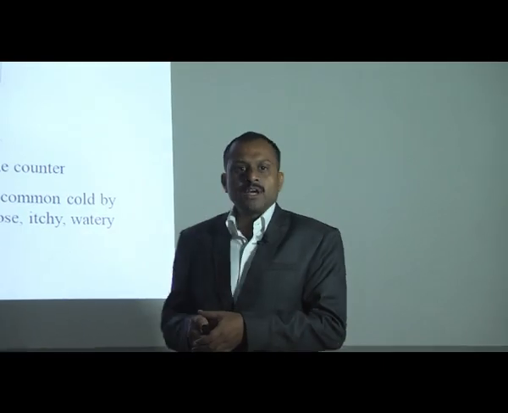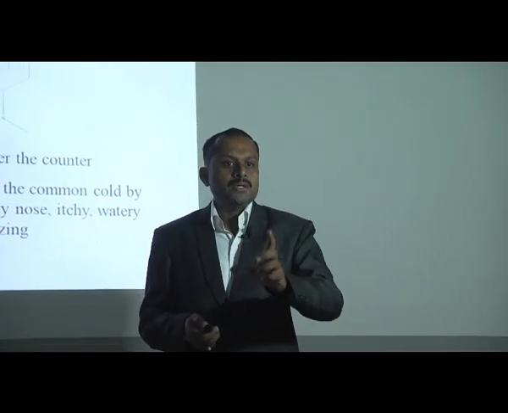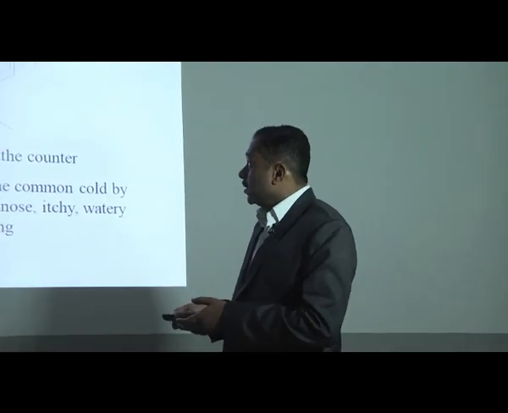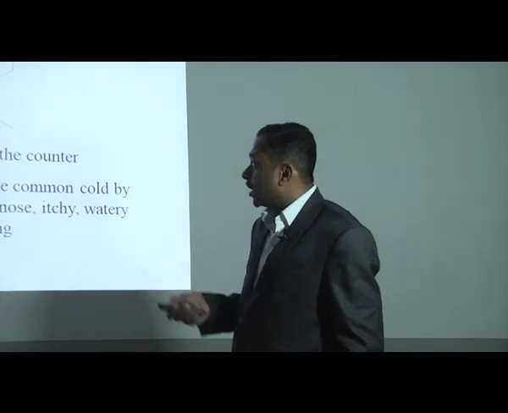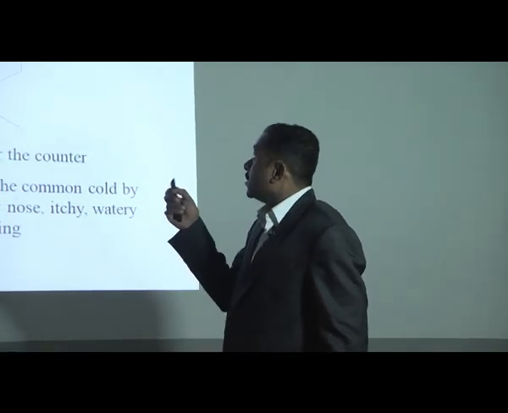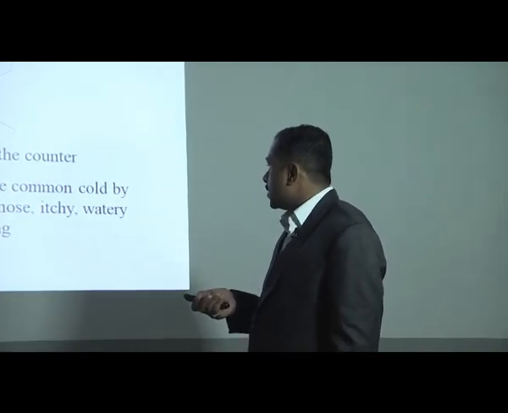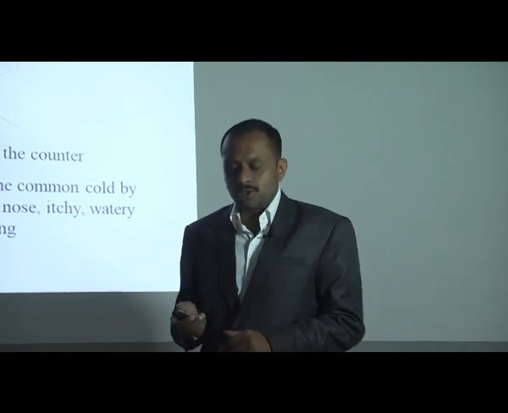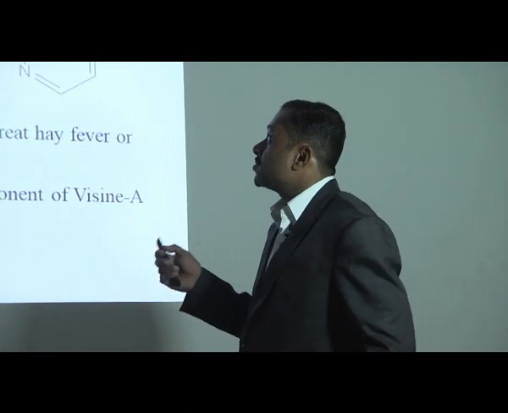Chlorpheniramine and brompheniramine are drugs from this class, used for different types of allergic conditions. Brompheniramine is used for sneezing, runny nose and watery eyes caused by the allergic reactions of histamine.